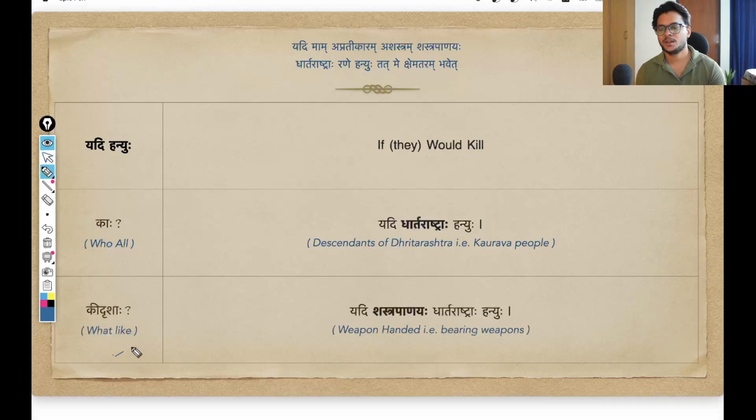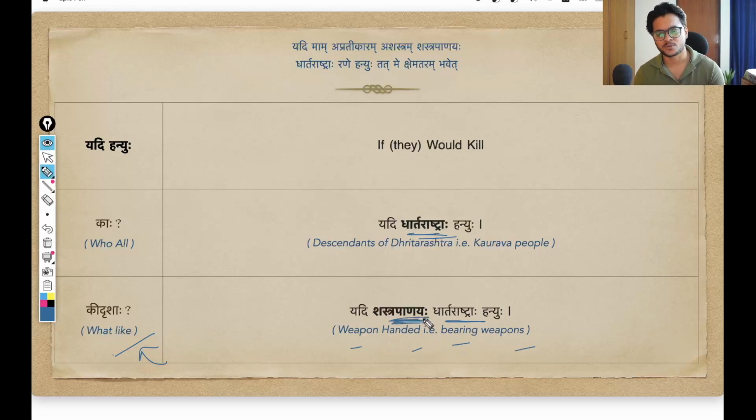Let us move on. And now I'm asking, kidrashaha? What adjective is being used in the shloka? How are these dhartarashtra, these people, described in the shloka? And the response we get from the shloka is shastra panayah dhartarashtraha. Shastra panayah means weapon handed, basically bearing weapons, weapons in hand. That is the sense here.